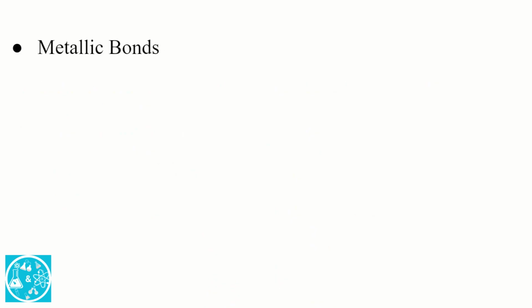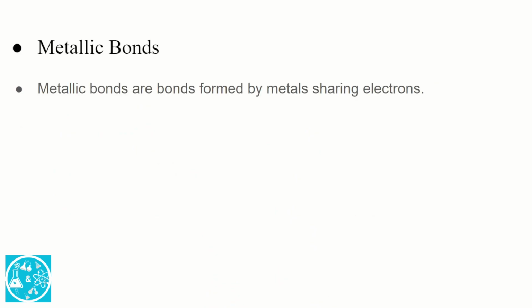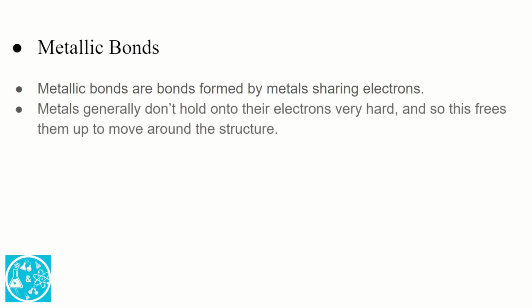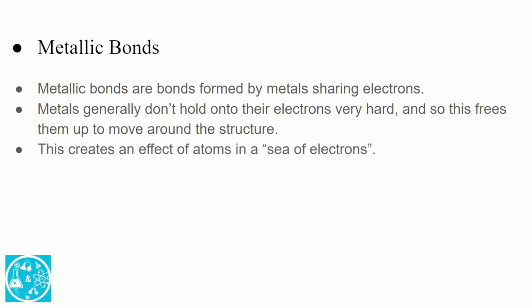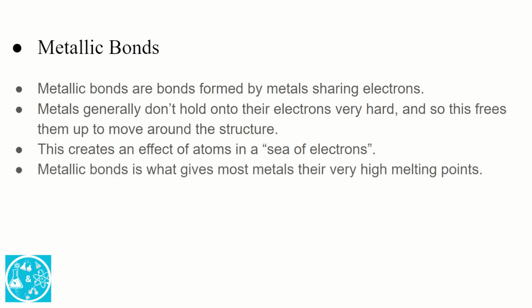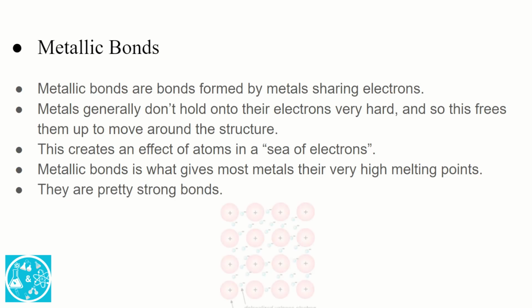Now we're talking about metallic bonds. Metallic bonds are bonds formed by metals sharing electrons. Metals generally don't hold onto their electrons very hard, and so this frees them up to move around the structure. This creates an effect of atoms, which are positively charged, and a sea of negatively charged electrons. Metallic bonds are what give most metals their very high melting points. They are pretty strong bonds, but not as strong as ionic.